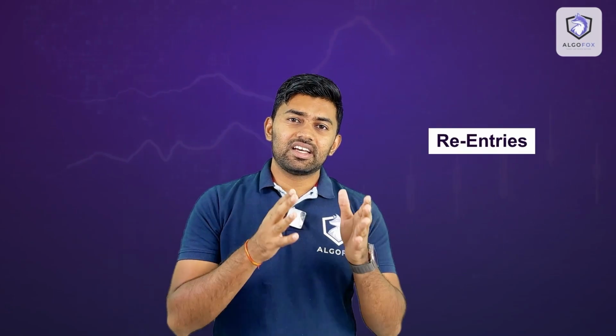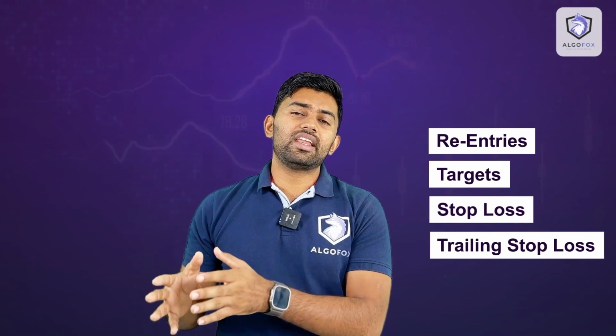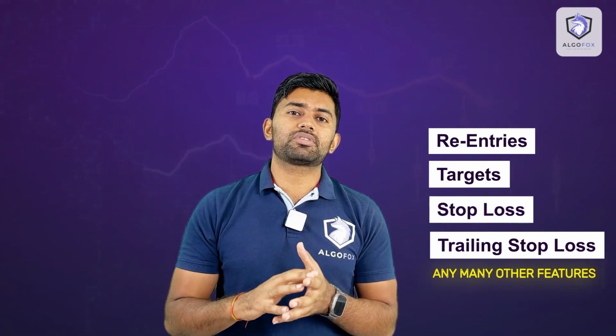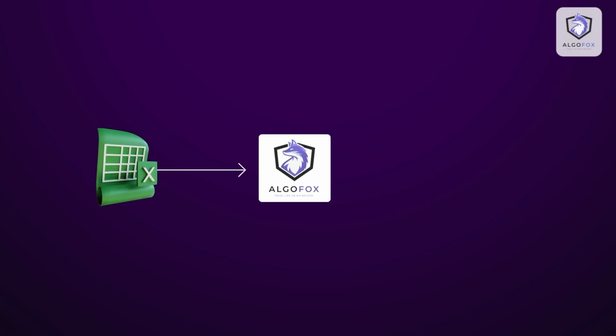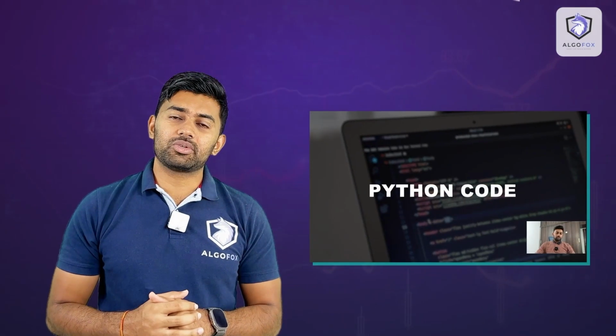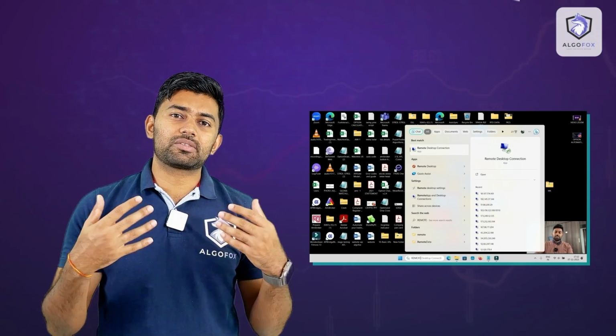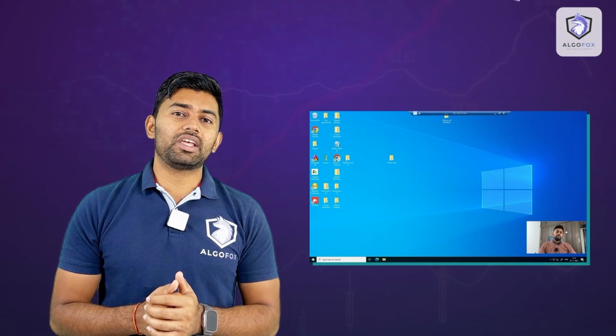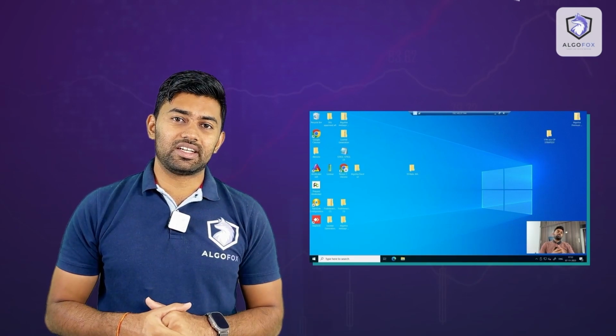Not only that, we will also add re-entries, target, stop loss, trailing stop loss and many other features to make sure this program becomes a dynamic TBS system which will fire orders from an Excel sheet directly to Algofox and via Algofox firing orders into the broker terminal. So let's dive into my screen today and check out how this program is built, how it will generate signals, and in the next video we are going to place orders live using this Python TBS.